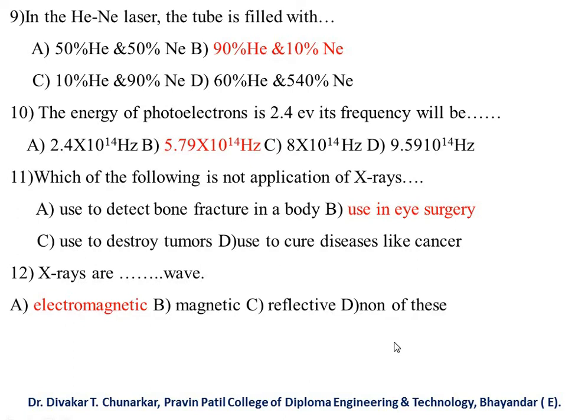So this electron volts you convert into joules: 2.4 into 1.6 into 10 to the power minus 19. The value of h is not given in the problem, so you have to remember the value of h, 6.63 into 10 to the power minus 34. So our formula is E equal to h nu. So the energy of photon E is 2.4 electron volts, the value of h is 6.63 into 10 to the power minus 34, and calculate the value of nu.